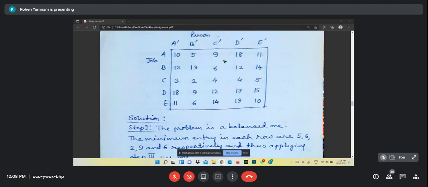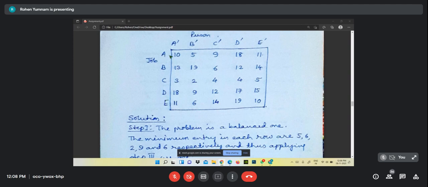And just like what we had seen in the case of transportation, these numbers are cost or charge, whatever is suitable. Say suppose it is like this. These are the persons: A dash, B dash, C dash, D dash, E dash. A, B, C, D, E are the jobs.